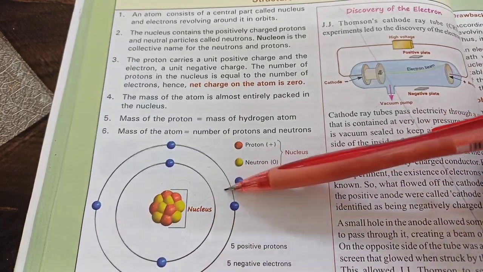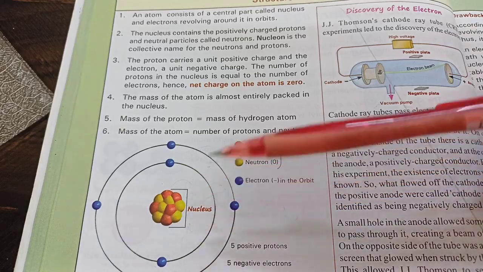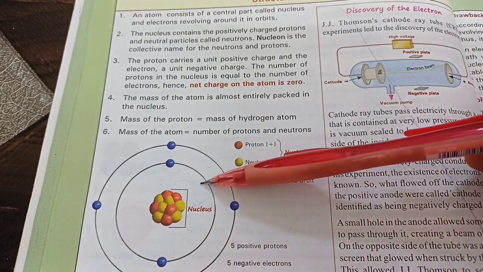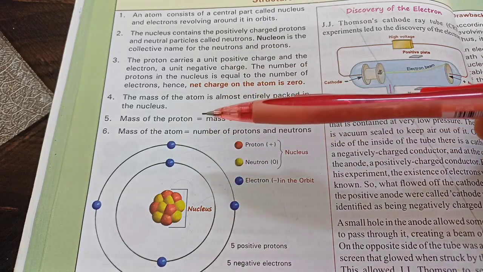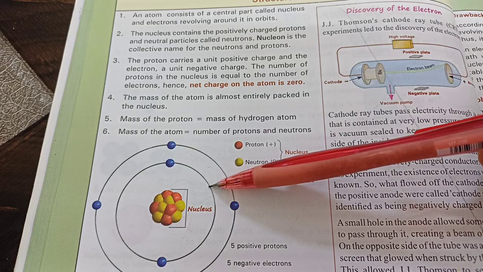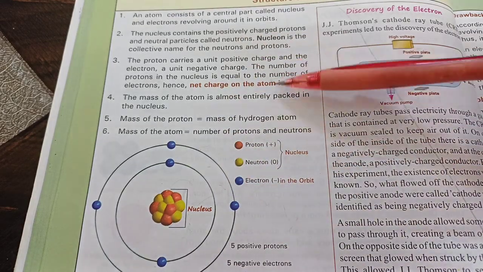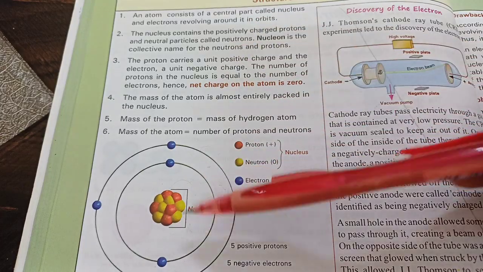So when you talk about atomic number, it is defined as the number of protons in the nucleus, which is equal to the number of electrons if the atom is neutral. But for an ion, like a cation or an anion, the number of electrons will not be equal to the number of protons. And that's why an ion is charged, whereas an atom is neutral, because the number of positive charges and negative charges are equal.